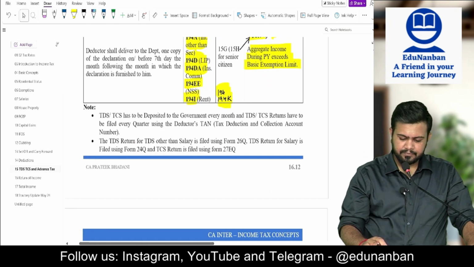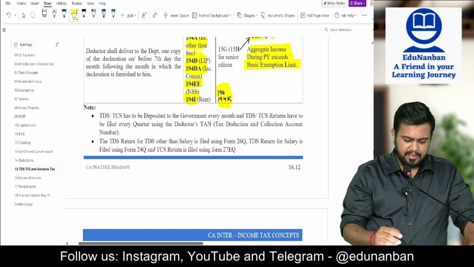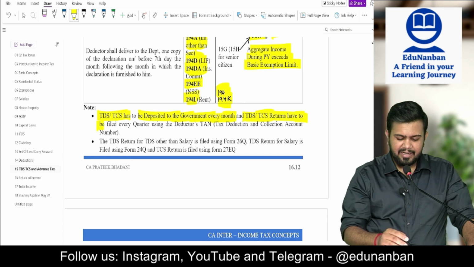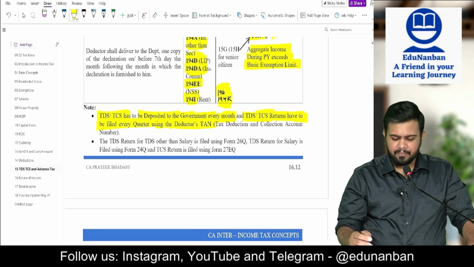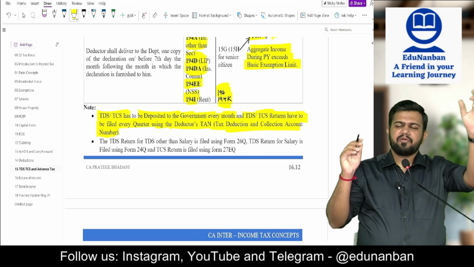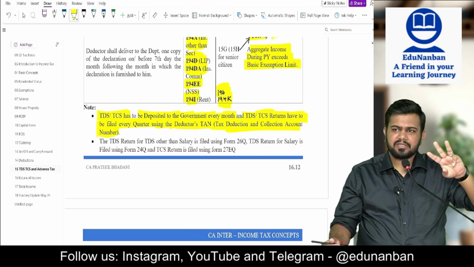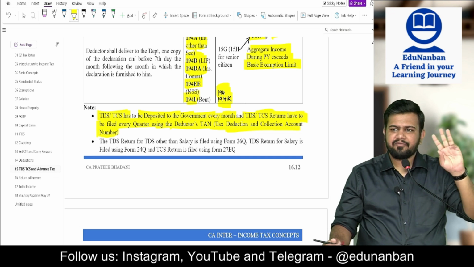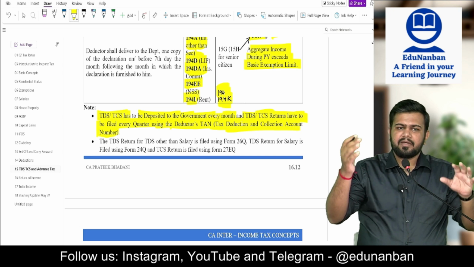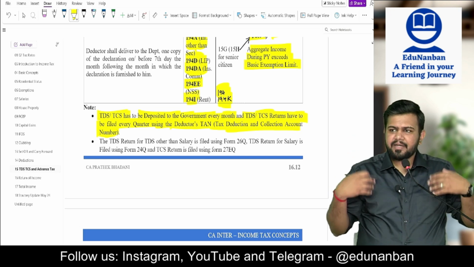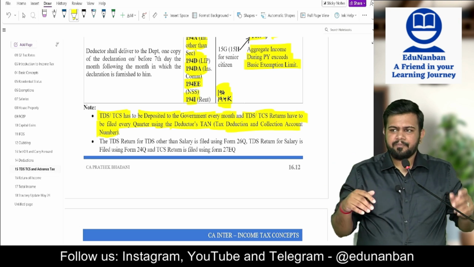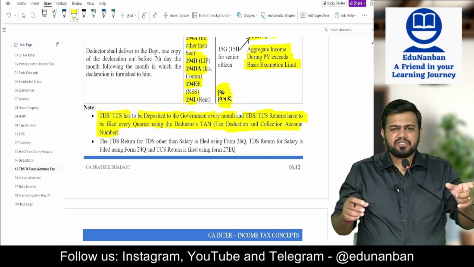Next, TDS or TCS has to be deposited to the government every month, and TDS/TCS returns have to be filed every quarter using the deductor's TAN number, that is tax deduction and collection account number. Now listen, except for three sections, 194IA, 194IB and 194M, the TDS has to be deducted using TAN number. So if I am deducting the TDS, then I have to take a TAN number from the government. What is TAN? Tax deduction and collection account number.